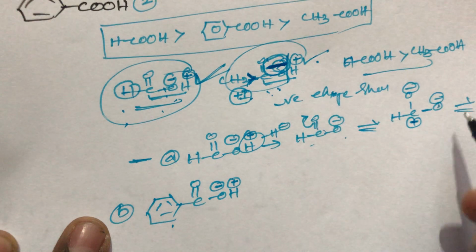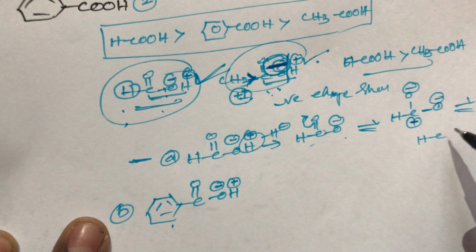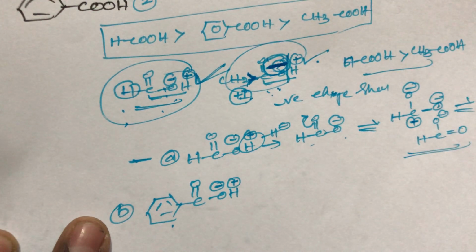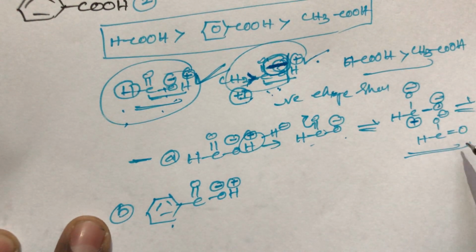And the next step: this plus and minus make a bond. So we get HCO minus with a double bond to O. This is the final product, the resonating structure. These two are the resonating structures.